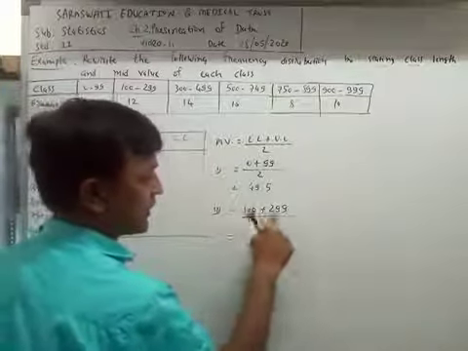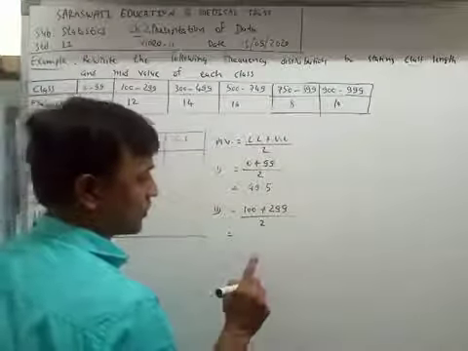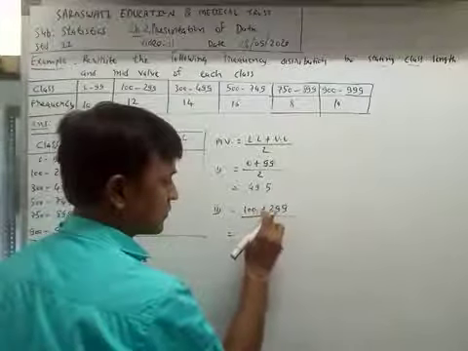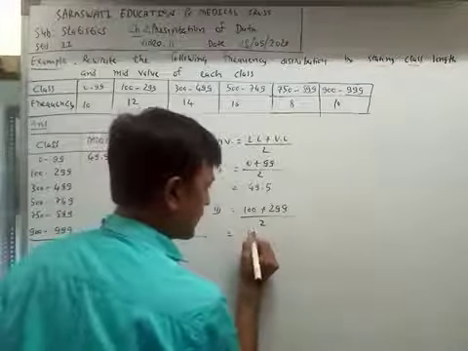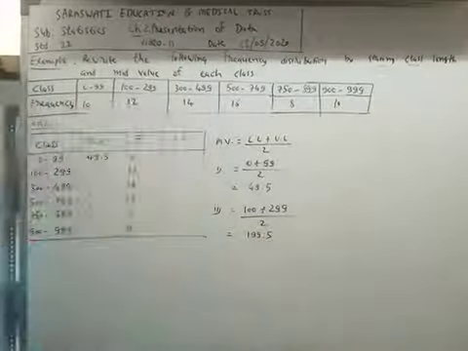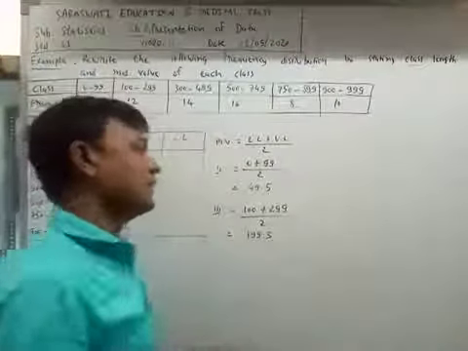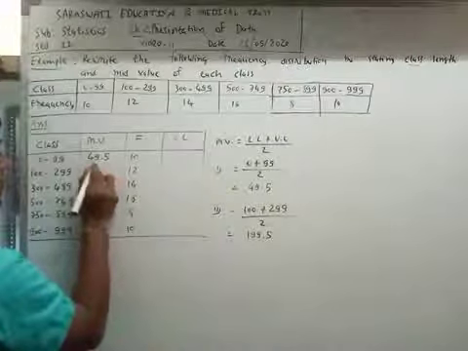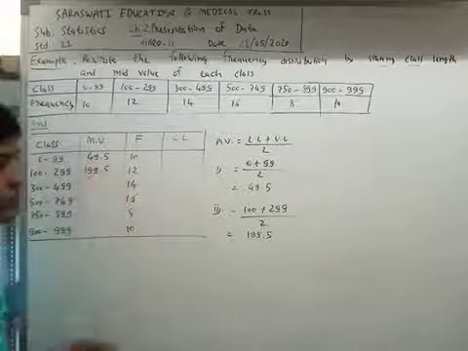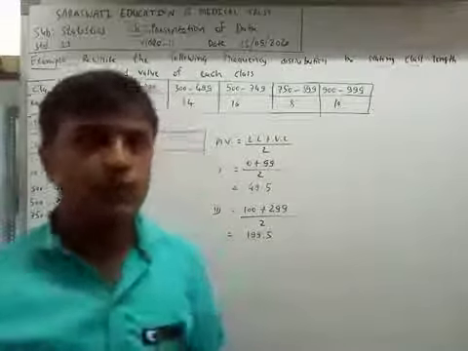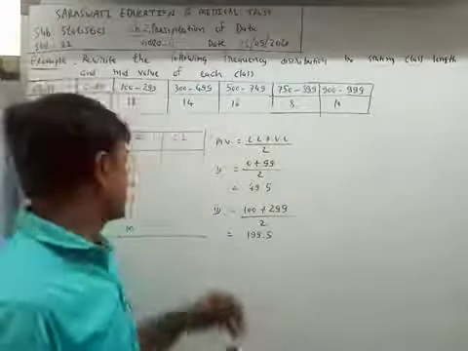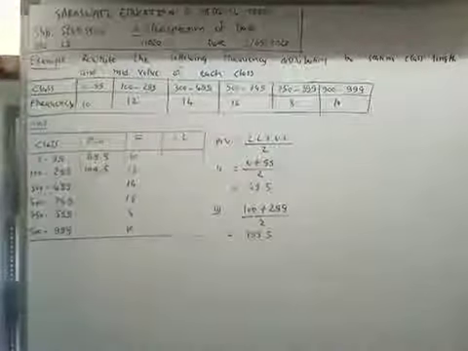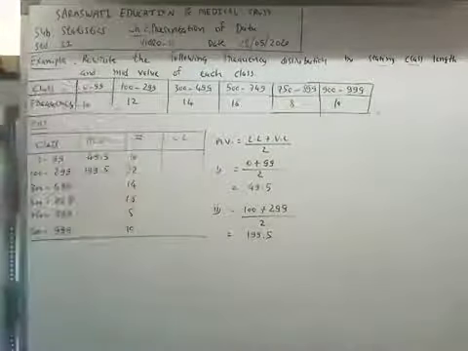So 399 divided by 2, answer is 199.5. I have no calculator, so I am checking whether this answer is right or wrong. Yes, the answer is right.